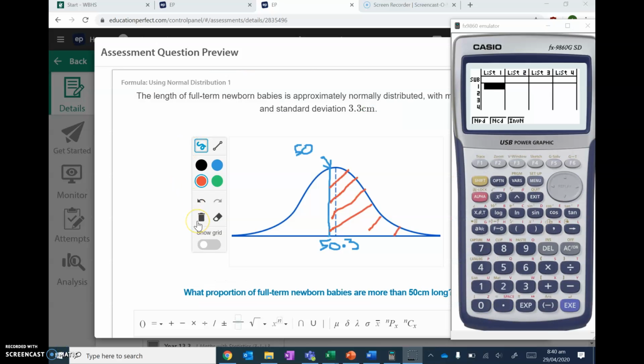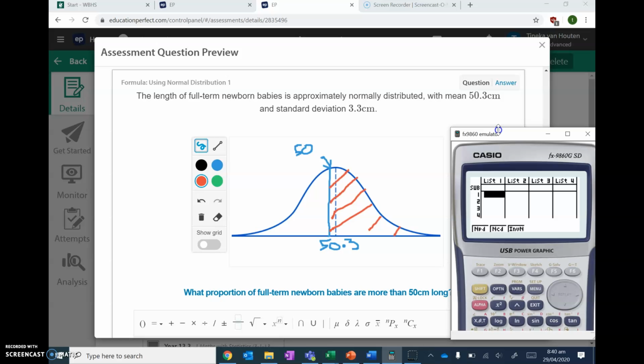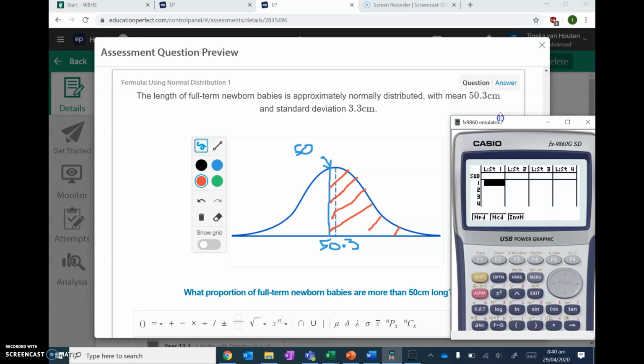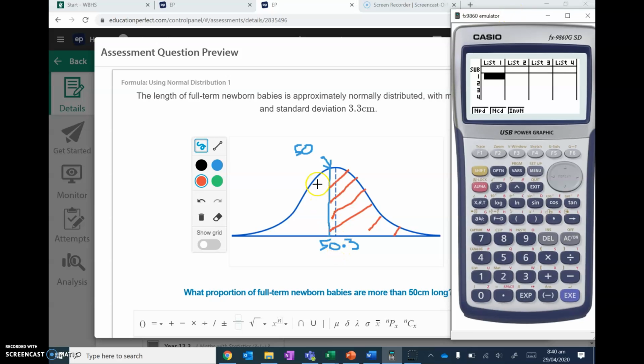Okay, this one I'm just going to go straight into the calculator. So it says the length of a full-term newborn baby is approximately normally distributed with a mean of 50.3 and a standard deviation of 3.3. So I put my mean here so you can see it. And it says what portion of full-term newborn babies are more than 50 centimeters long. So I'm going to go into NCD, always NCD for raw normal.